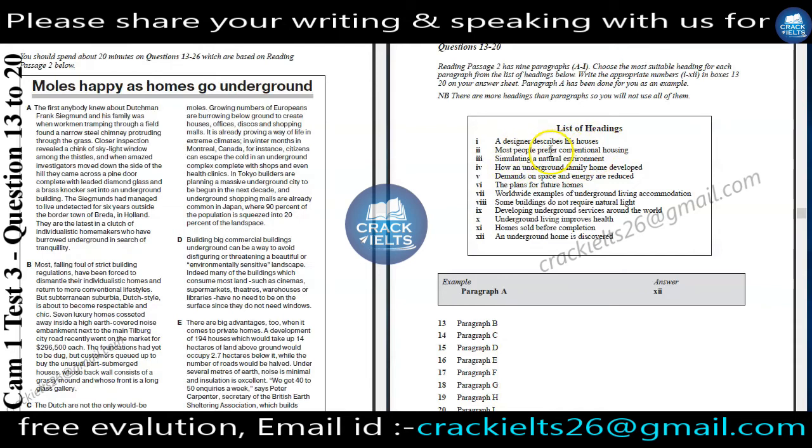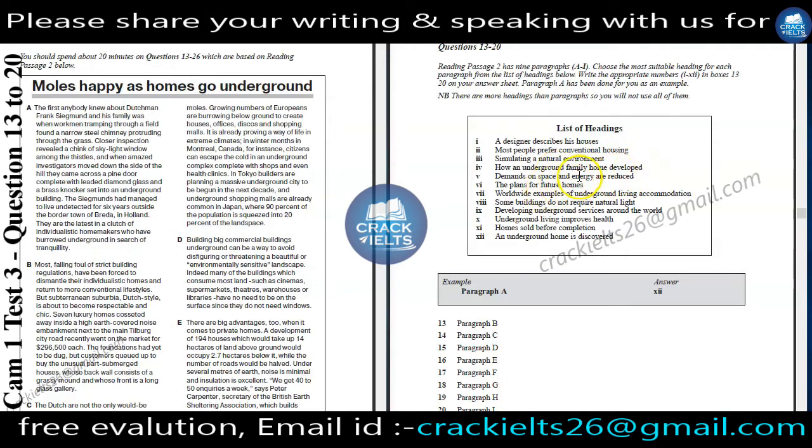People, conventional housing: these both are our keywords. Simulating a natural environment: these are our keywords. How an underground family home developed. Underground, family home, developed: these are our keywords.